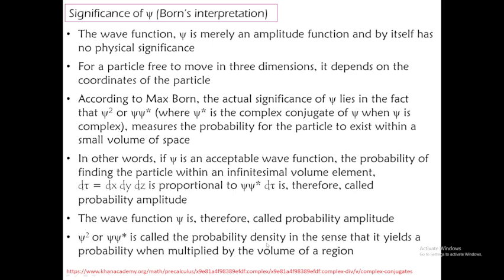That means electron density, in the sense that it yields a probability when multiplied by the volume of a region. So we have to definitely specify the volume of the region, and only then can we say the point where the electron exists.